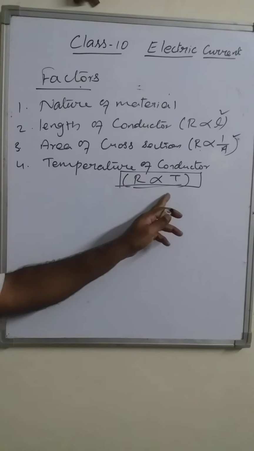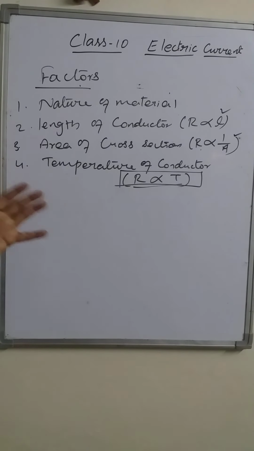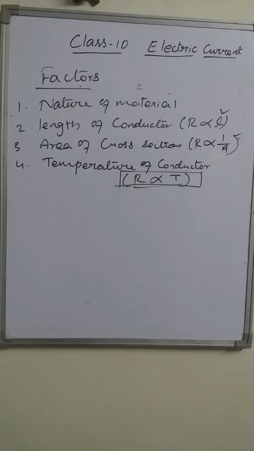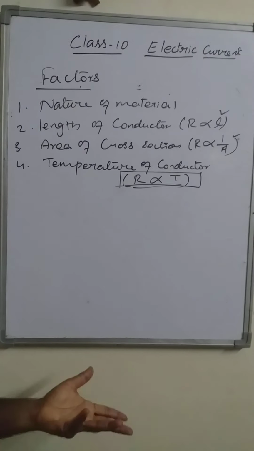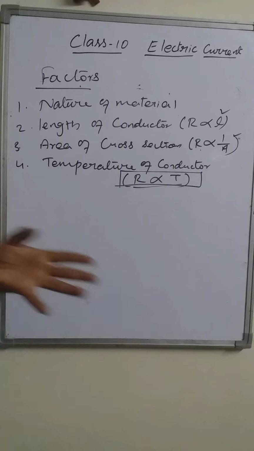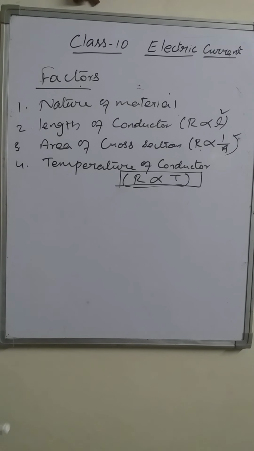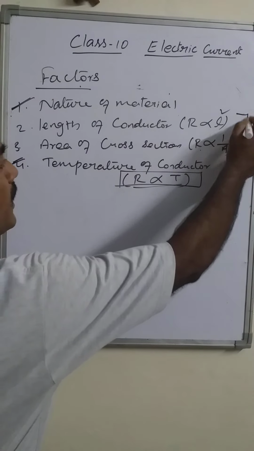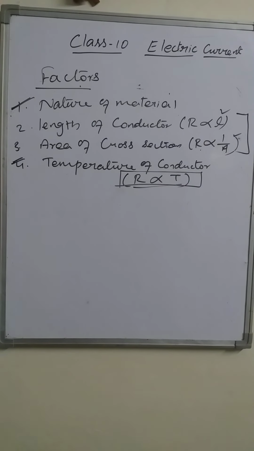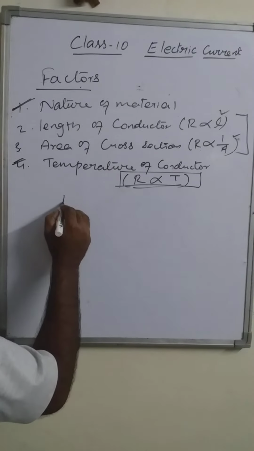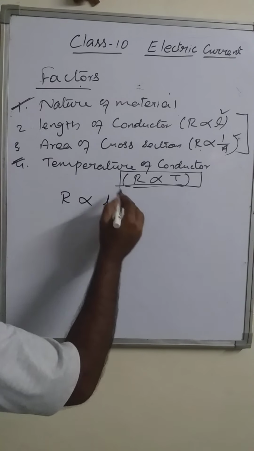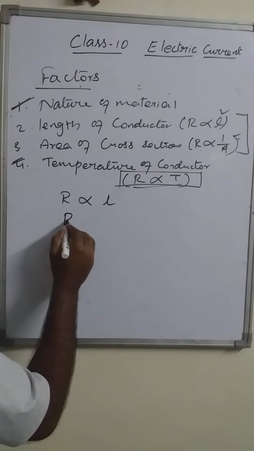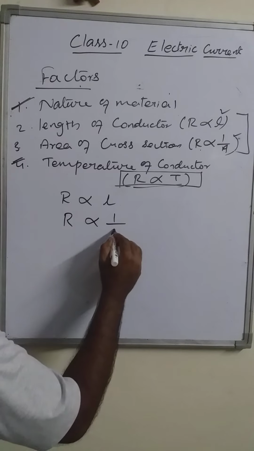But the temperature of the conductor is internal only. Nature of material, the basic characteristic, is also an internal factor. So these two are internal, and length and area of cross section are the physical dimensions. The resistance of a conductor is directly proportional to length and inversely proportional to area.